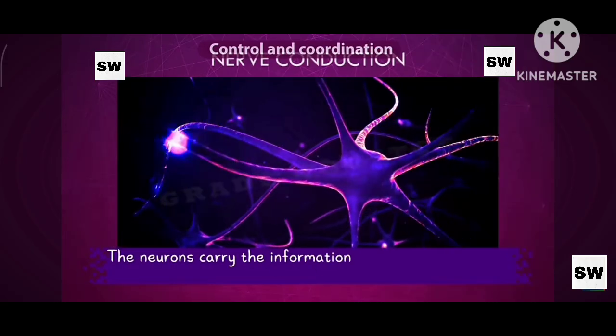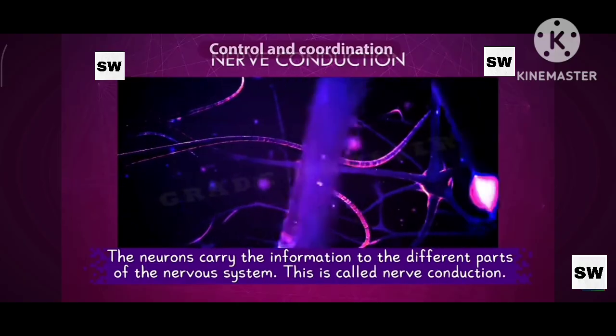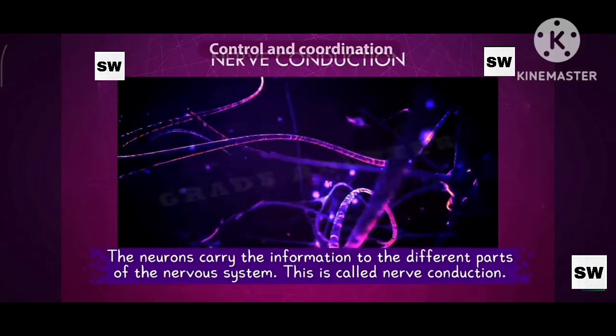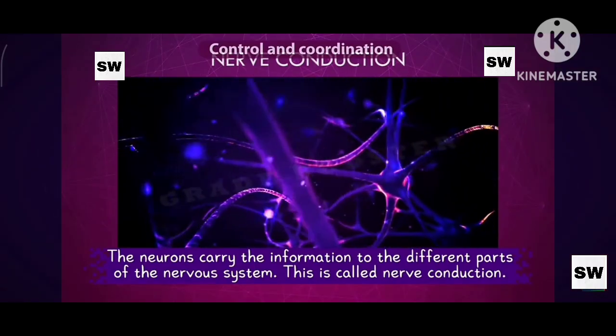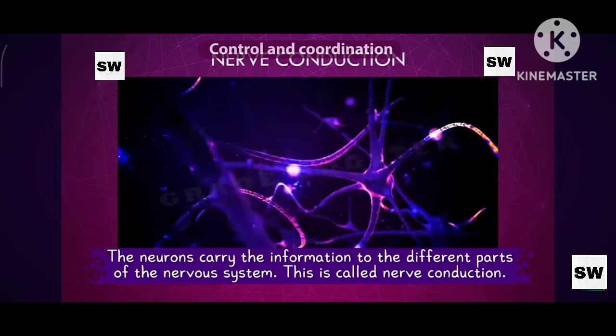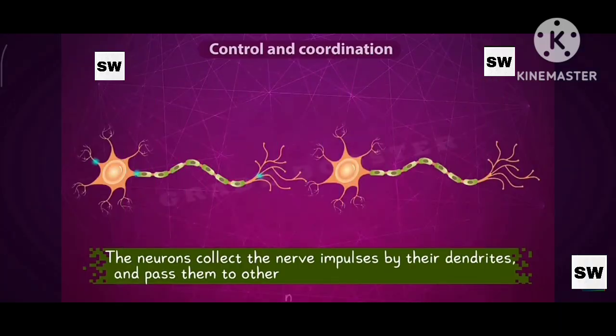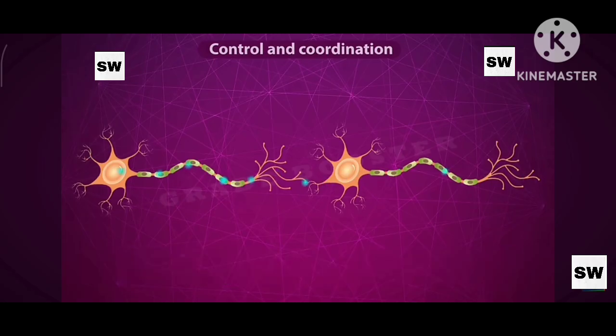The information collected by the receptors is carried by the neurons to other parts of the nervous system. So the neurons carry the information to different parts of the nervous system. This is called nerve conduction. The neurons collect the nerve impulses by their dendrites and pass them to other neurons by their nerve endings. So the collection of nerve impulses takes place at the dendrites and the passing of nerve impulses to the next neuron